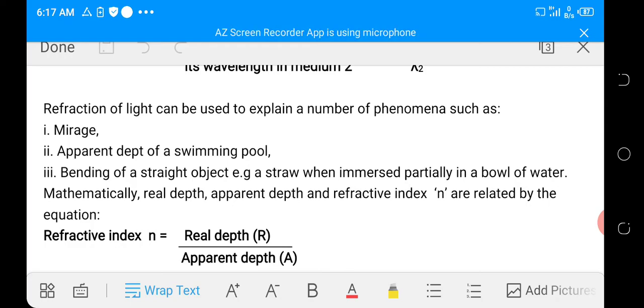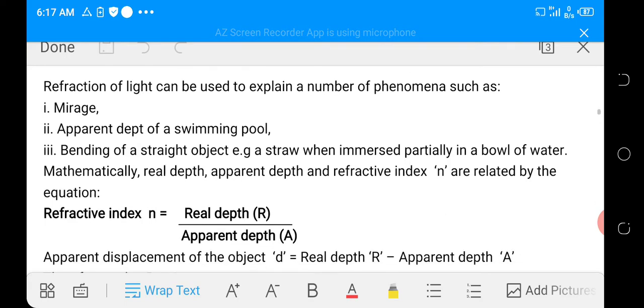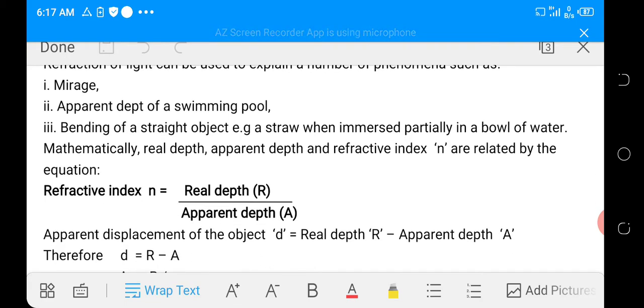So the real depth is the actual depth of the swimming pool, but the depth that appears to you, that you are seeing, is what we call the apparent depth. So the refractive index of water in the swimming pool can be calculated by dividing the real depth by the apparent depth. So that is another way of expressing refractive index, that is, real depth over apparent depth.